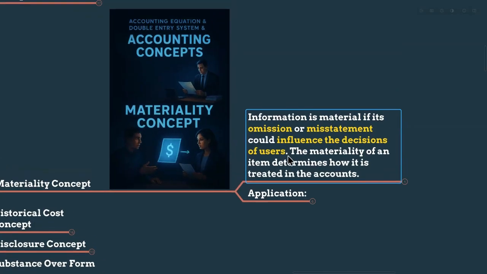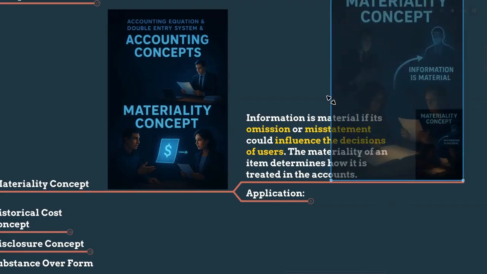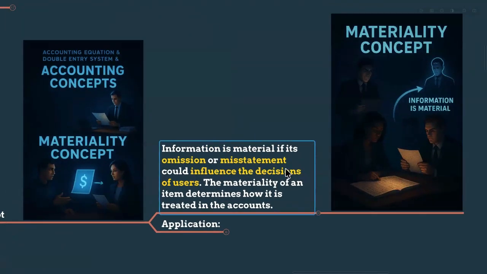So if the information has the capability to change your decisions, and we hide it or deliberately misstate it, that information is called material, right? If you knew that particular information, you would change your decision. That is materiality, my dears, right?